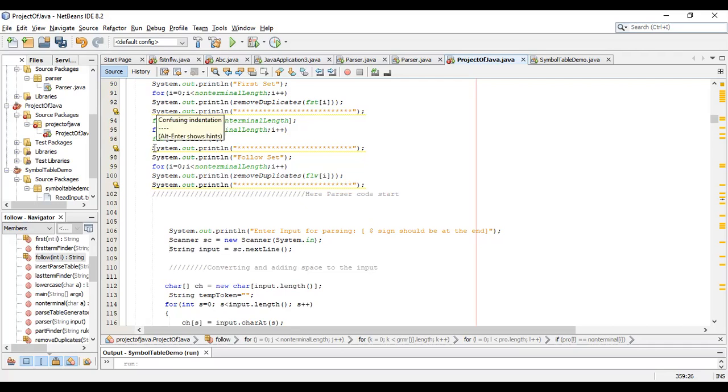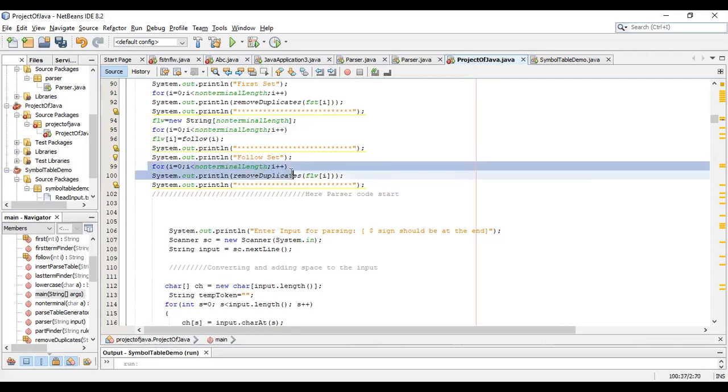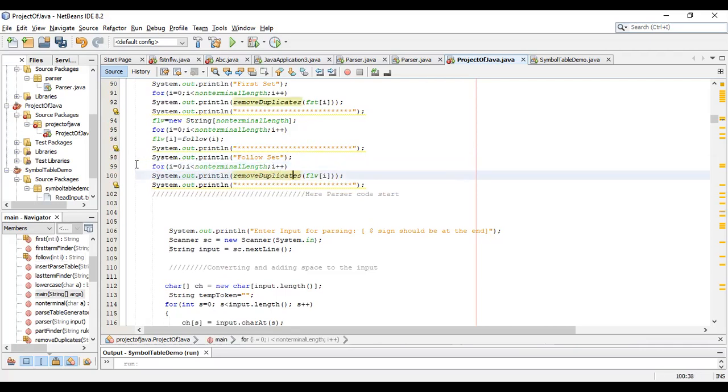After being stored in this character, it will be printed in the follow set loop, and it will remove the duplicates. It's only a small function which we have taken for the removal of duplicates, and that will be printed. From this point, we will run the program and explain it. The first part will be explained by Gibran, and the next will be explained by me.